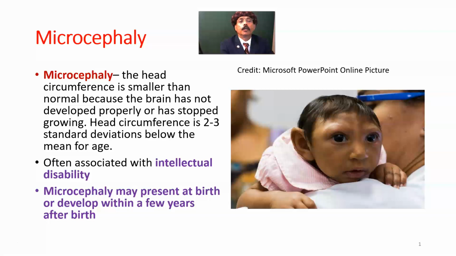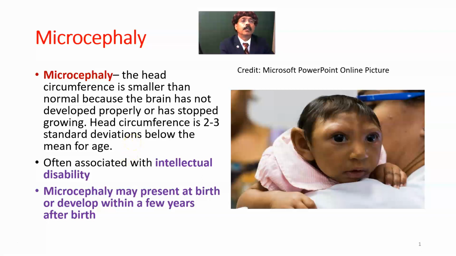Microcephaly means small head. The head circumference is smaller than normal because the brain has not developed properly or has stopped growing. Head circumference is 2 to 3 standard deviations below the mean for age. This is often associated with intellectual disability.